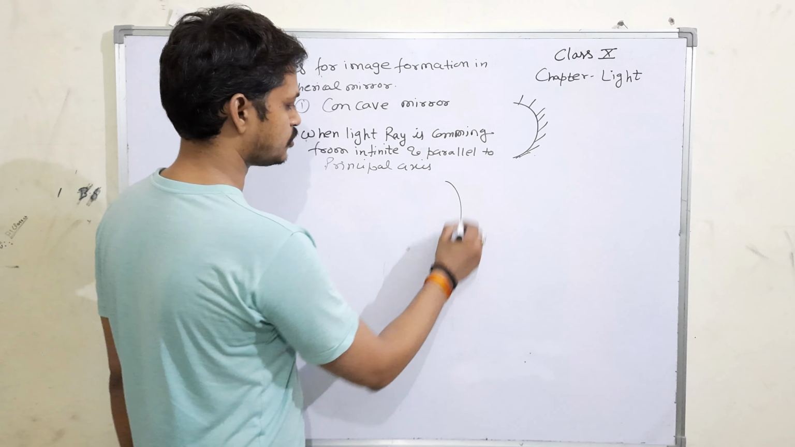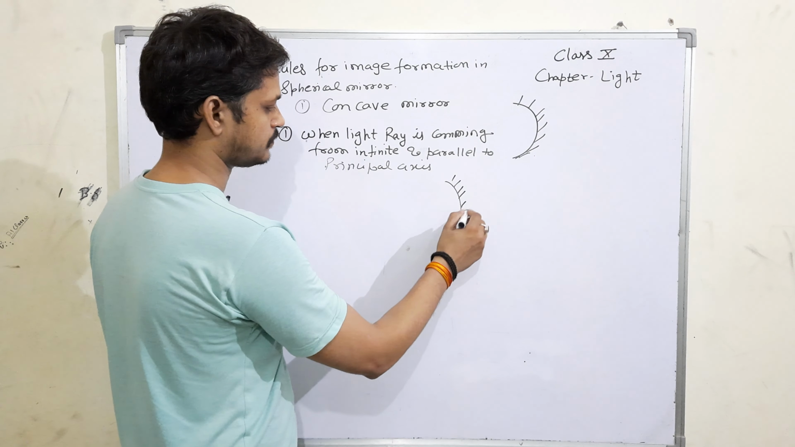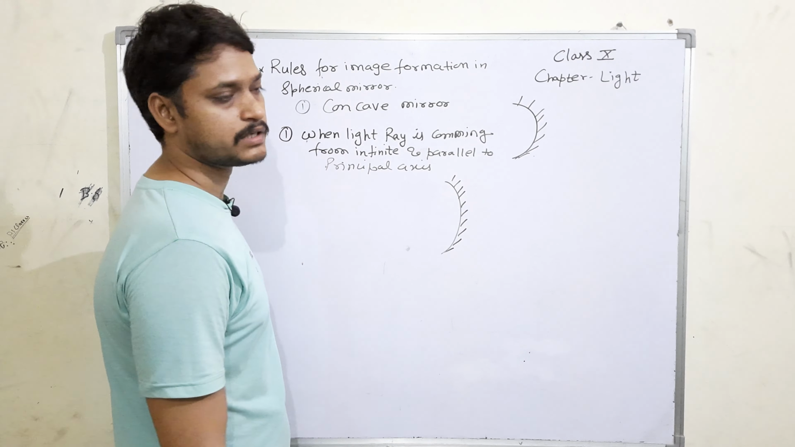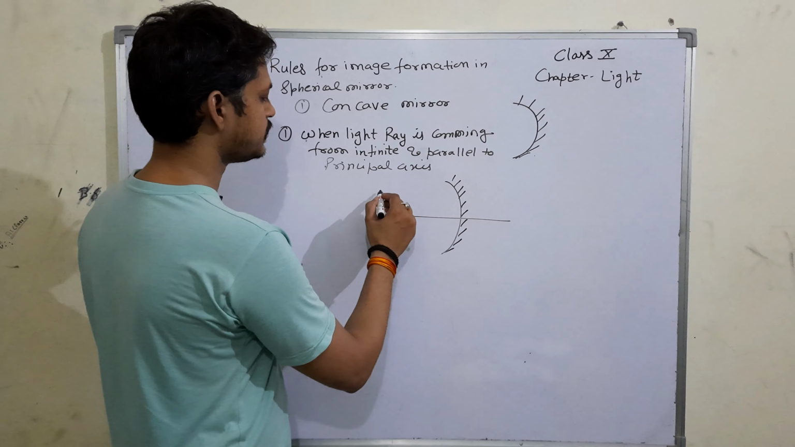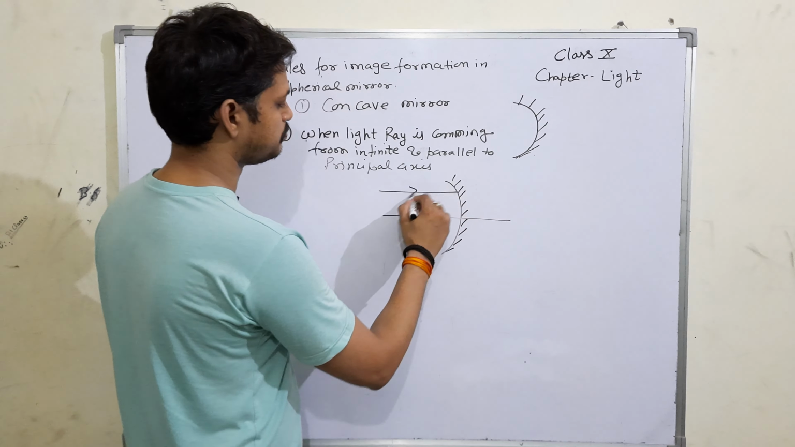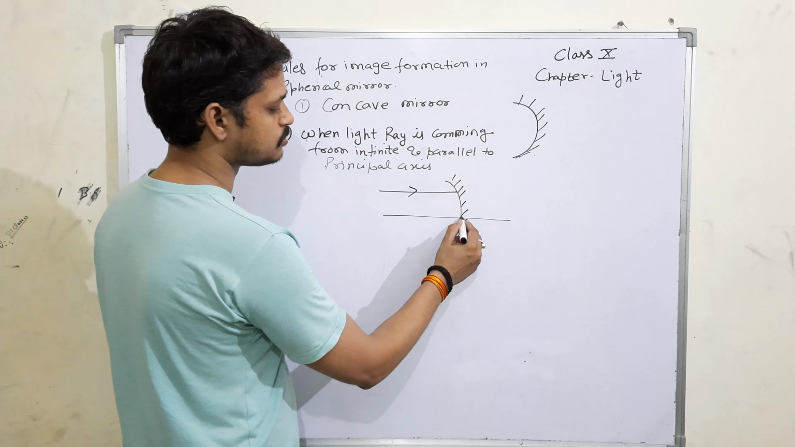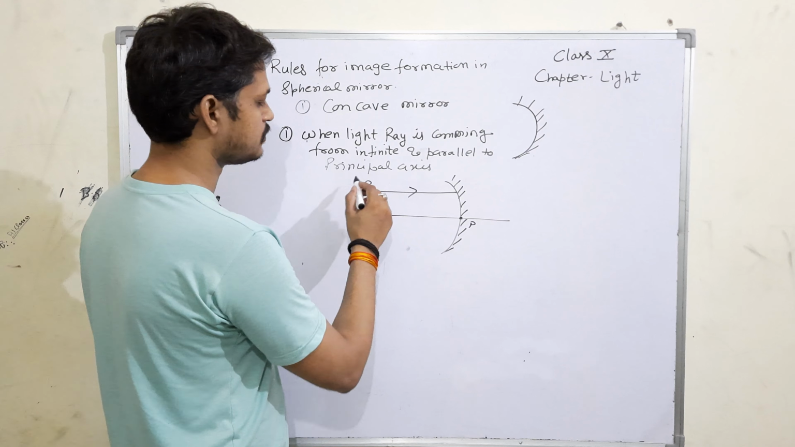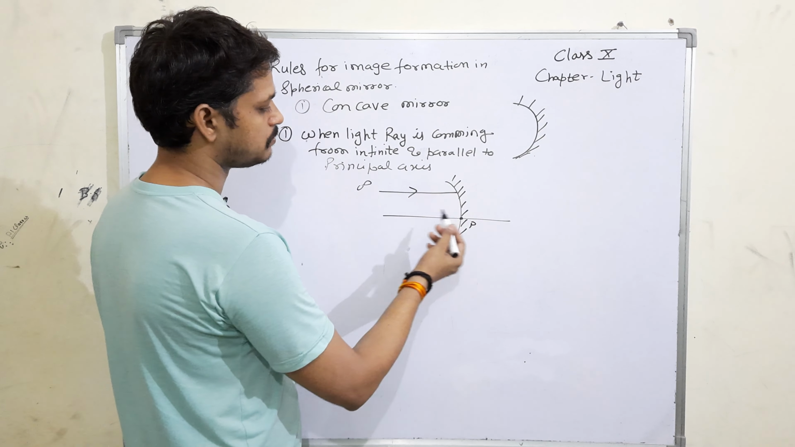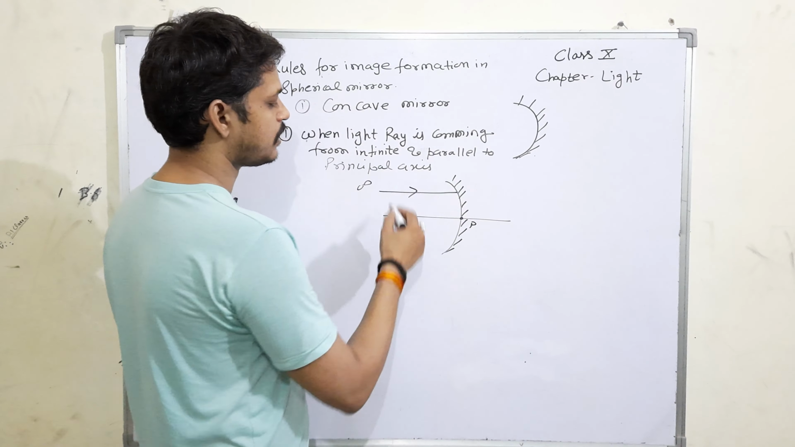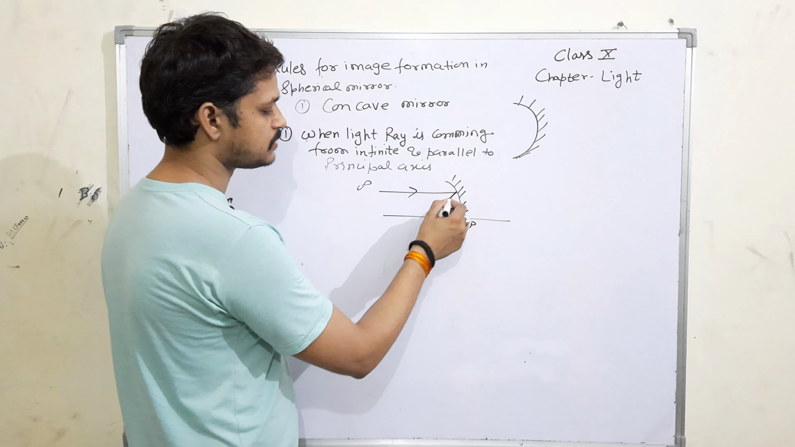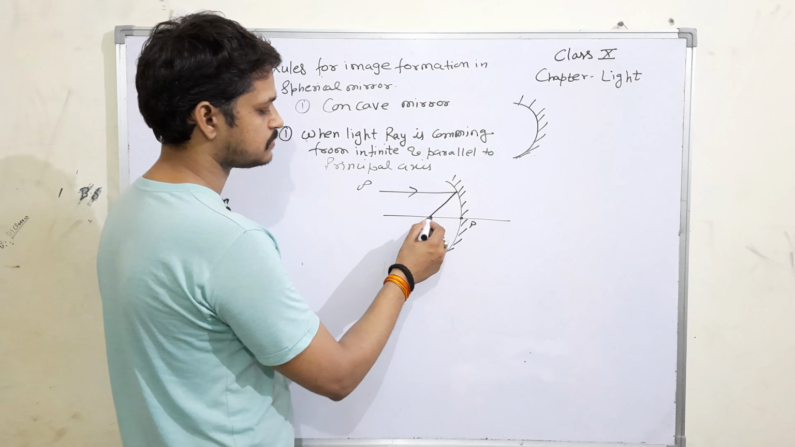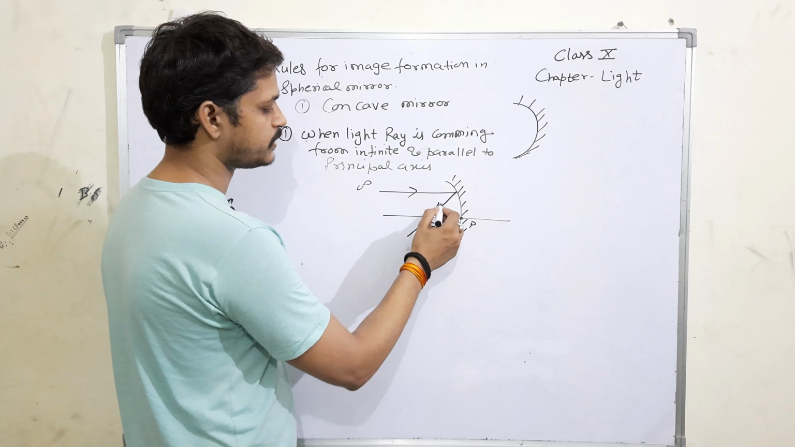So this is our concave mirror. We will discuss the convex mirror later. First we have to see the case of the concave mirror. So the light is parallel to the principal axis. This is our principal axis. This is called the pole. So the object is at infinity. So the rule says that after the reflection from the curved surface, the light will pass through a point called the focus.